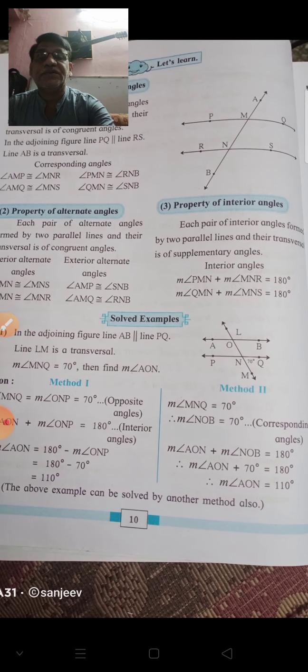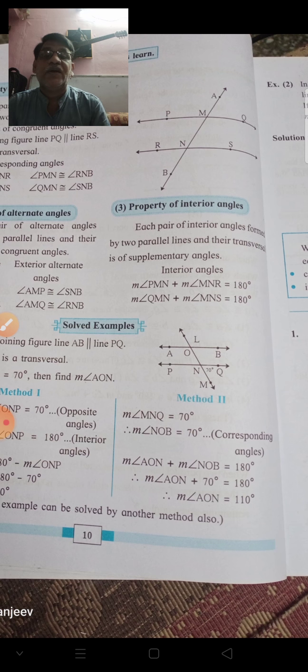Now come to the third property, property of interior angles. Now what is the property? Each pair of interior angles formed by two parallel lines and their transversal is of supplementary angles. Means when one transversal is intersecting two parallel lines, then the interior angles formed by the transversal are always supplementary to each other.